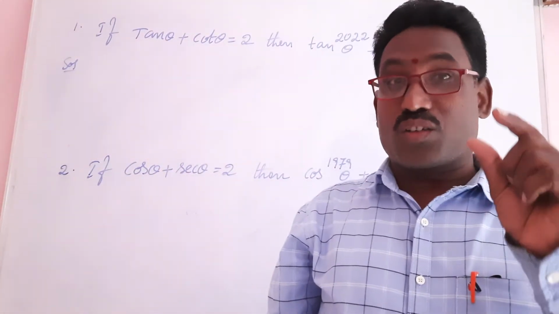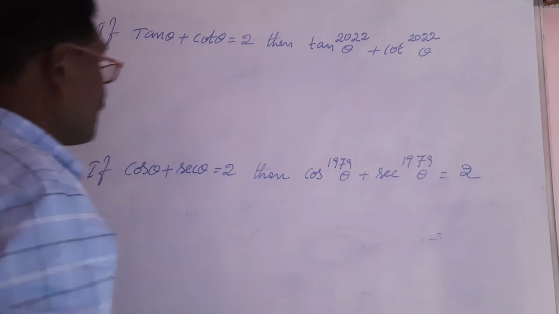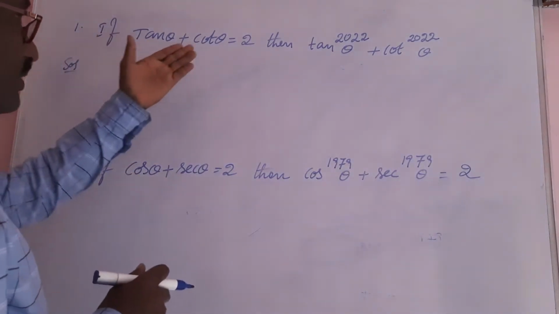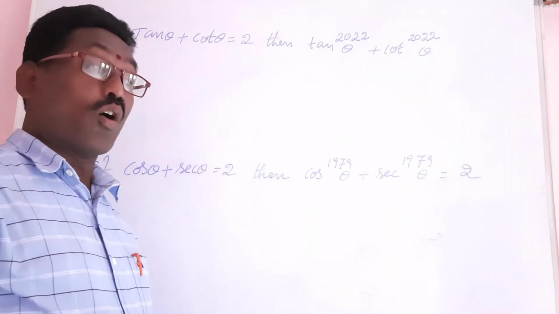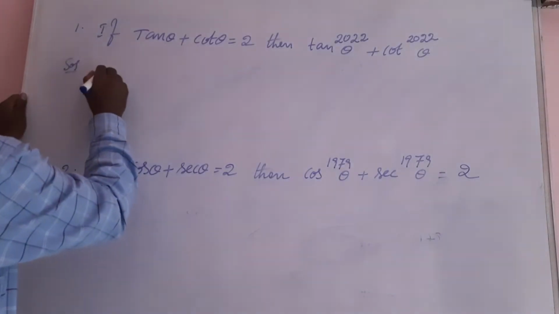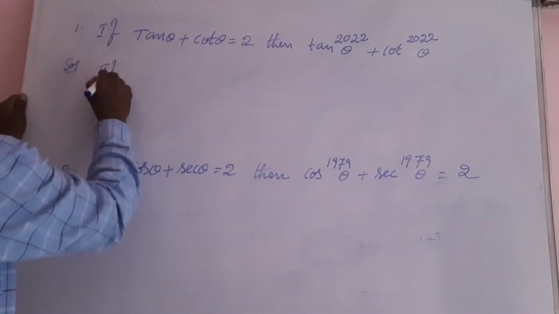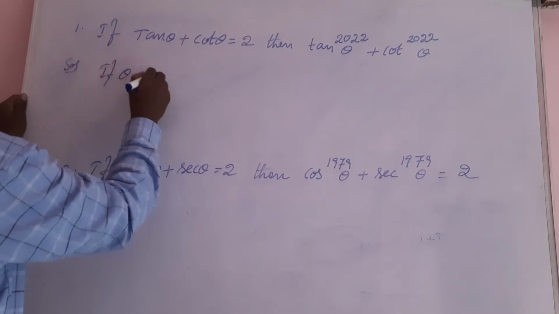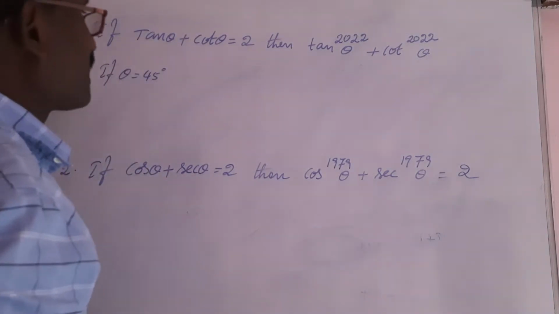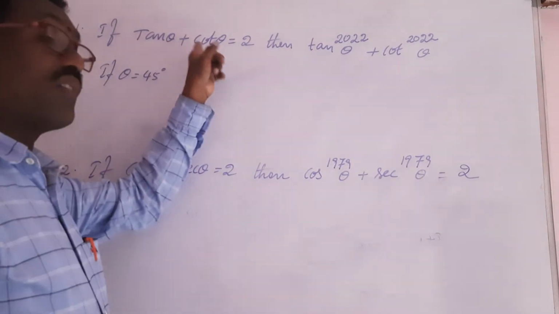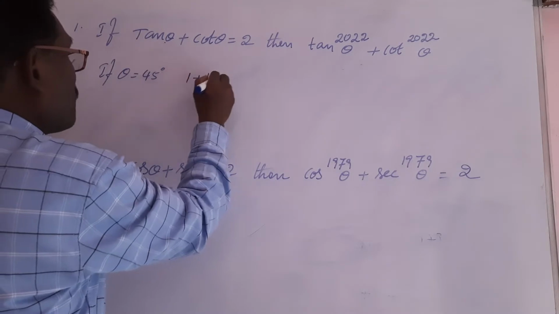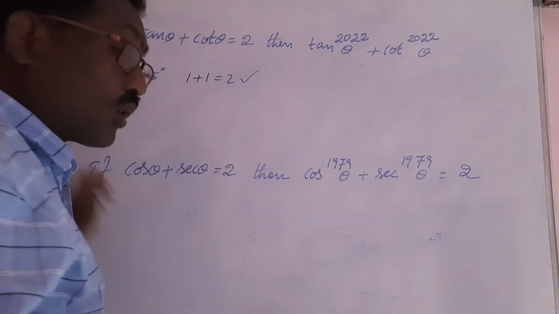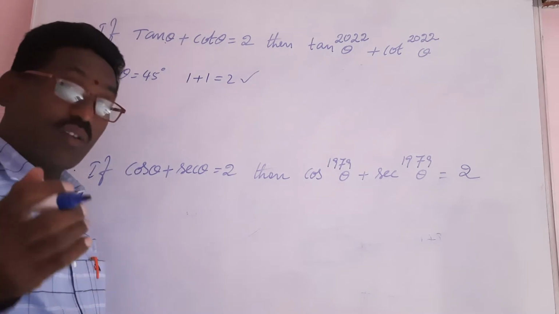Today we will learn one shortcut from trigonometry. See here, if tan theta plus cot theta is equal to 2, then what is the value of tan power 2022 theta plus cot power 2022 theta? Now I am taking theta is equal to 45 degrees. Why? Because tan 45 value is 1 and cot 45 is also 1, and 1 plus 1 is equal to 2, so the RHS is satisfied. So you can take 45 degrees in place of theta.